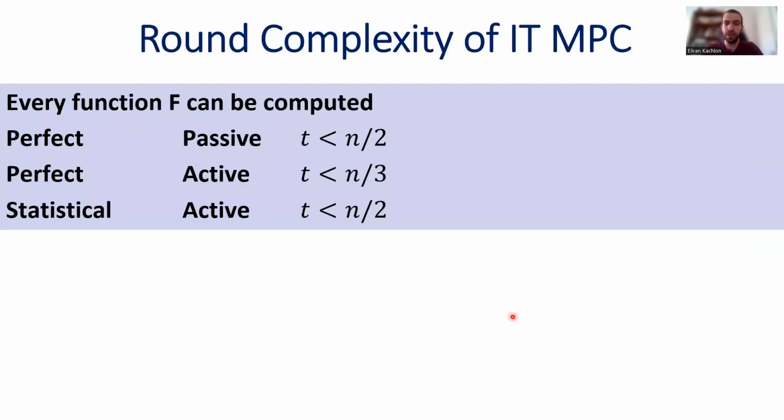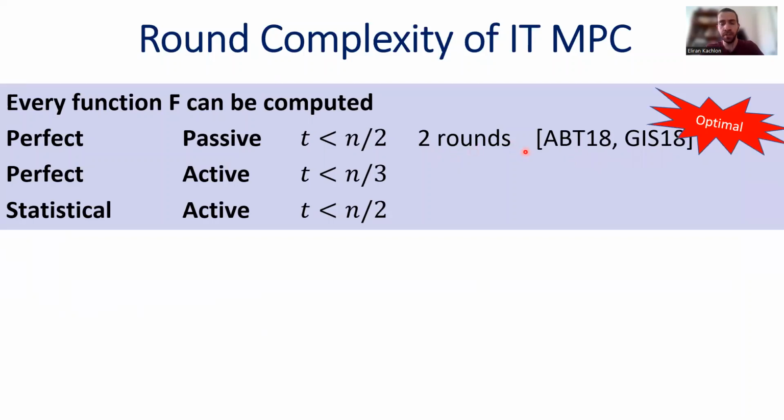Good. So let me tell you what is known about the round complexity of information theoretic MPC. For perfect security against the passive adversary that corrupts a minority of the parties, we know that 2 rounds are sufficient. Every function can be computed in only 2 rounds. This is the work of Applebaum, Brakerski, and Tsabary, and of Garg, Ishai, and Srinivasan. Okay, and this bound is optimal. It is not hard to prove that there exists a function that cannot be computed in only 1 round.